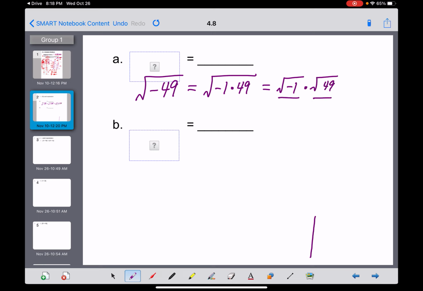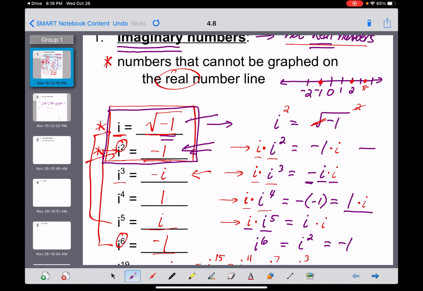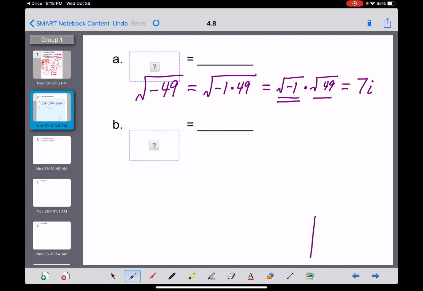And both of these can be simplified, you guys, although I'm going to change the order. The square root of 49 is 7. And the square root of -1, wait a minute, let's go back right here. The square root of -1 is i. So I'm going to put an i at the end of that, and that's our answer there, guys. The square root of -49 is 7i. Now, have you learned something there? The square root of a negative number isn't that hard. You take the square root of the positive version of that number, that's where the 7 came from, and if there was a negative, you just stick an i at the end of it, and it isn't all that bad.